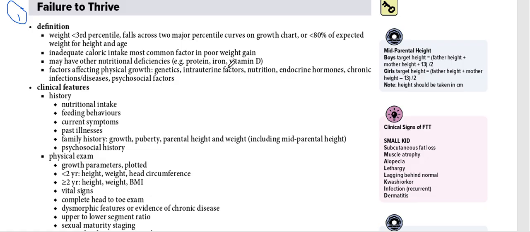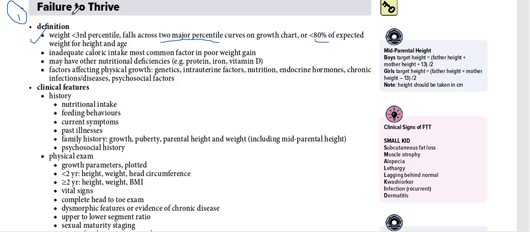So if it falls across two major percentile curves, so basically if its percentile is getting two major decreases on the growth chart, or less than 80% of expected weight for height and age. So if the child is not growing well, falls less than the third percentile or two major percentiles across the growth chart, or less than 80% of expected weight for height and age, then it is called failure to thrive.